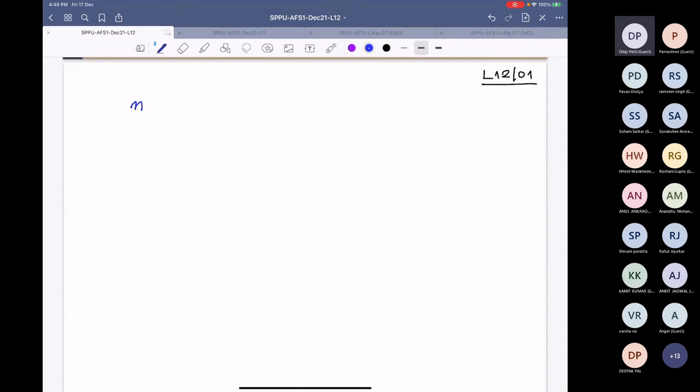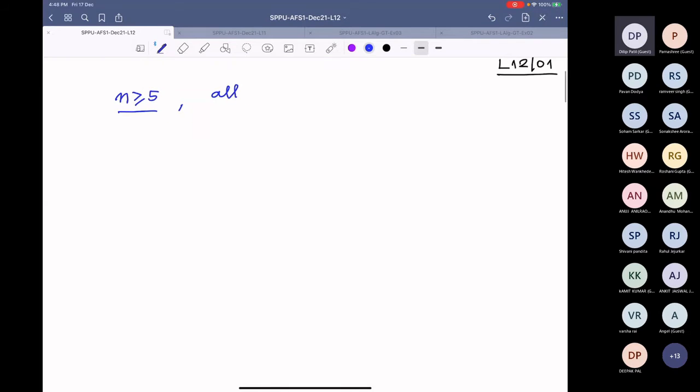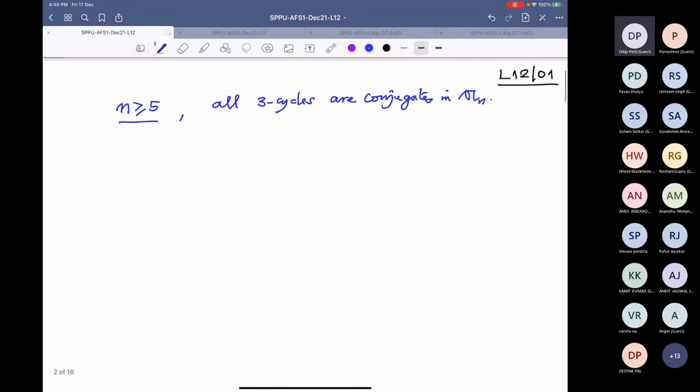We want to prove that if n is at least 5, this is very important, then all 3-cycles are conjugates in A_n. But we definitely know they are, so proof.